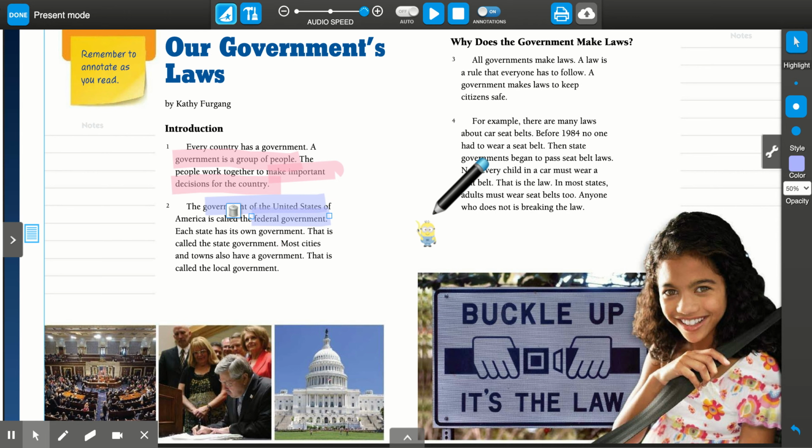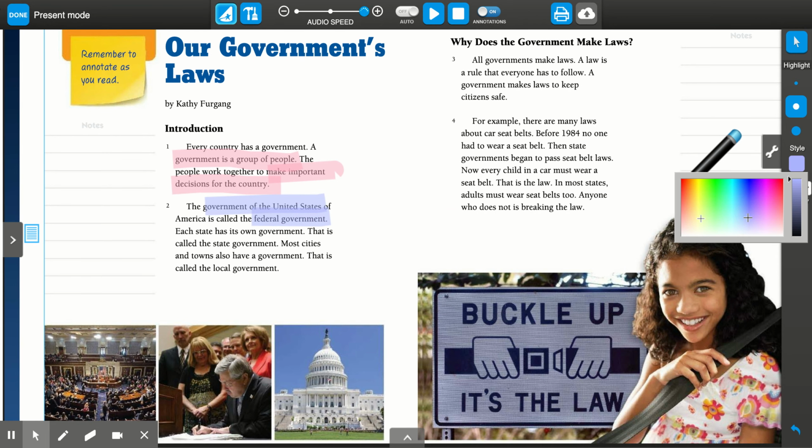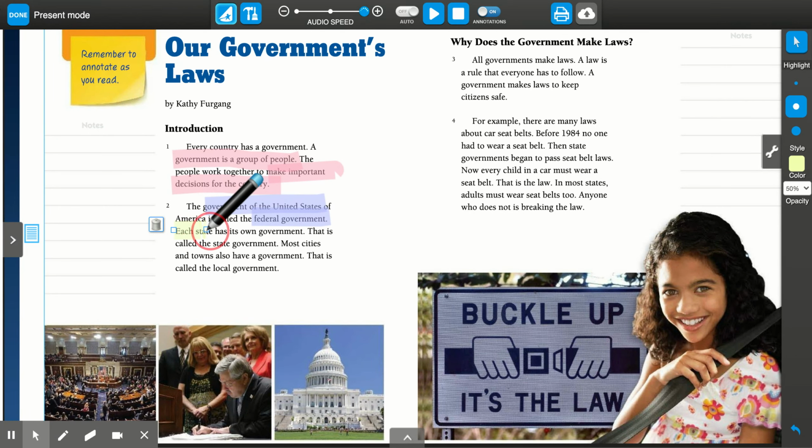All right, so that's one important clue, and I'm going to get a different color for the next one, maybe yellow. Now it says each state has its own government. That is called the state government. So I can put each state, and I can put state government. So we have a federal government for our country, and we have a state government for each state, like we are in the state of California.